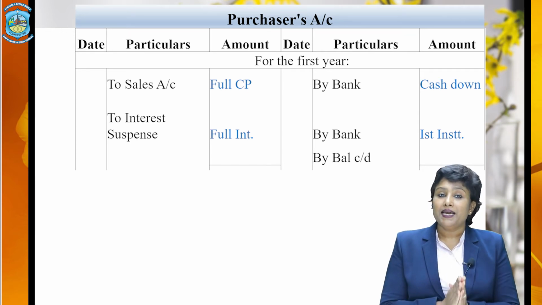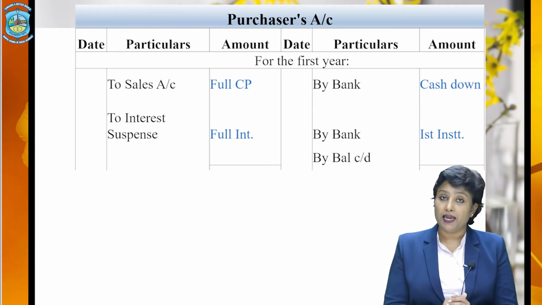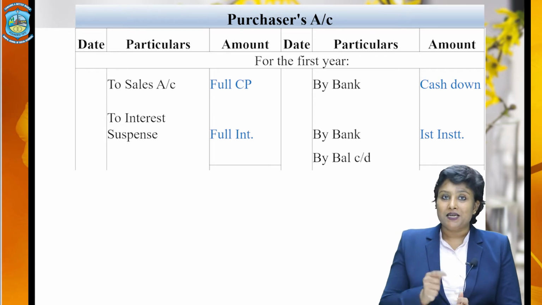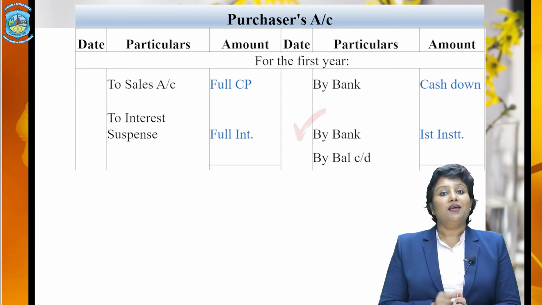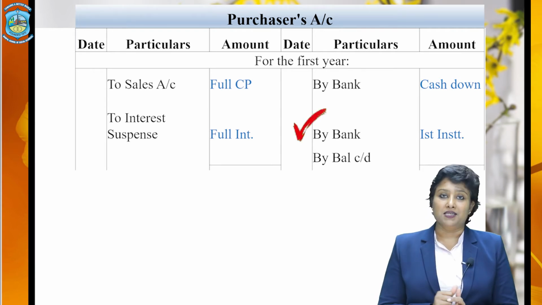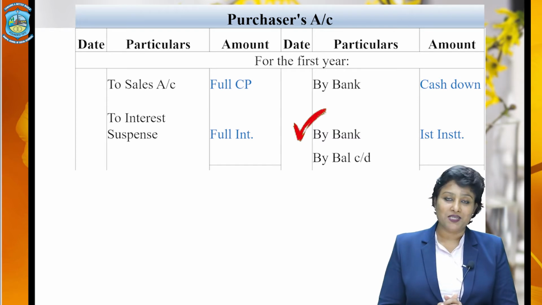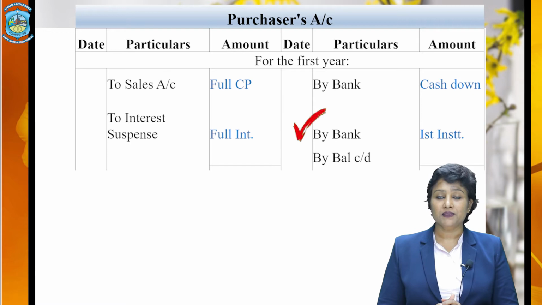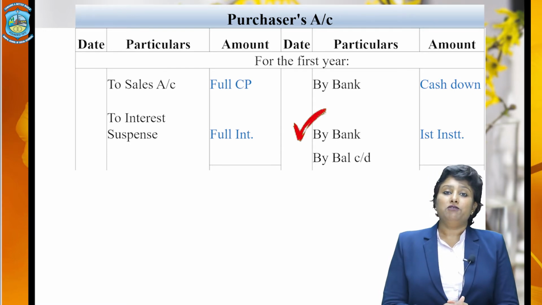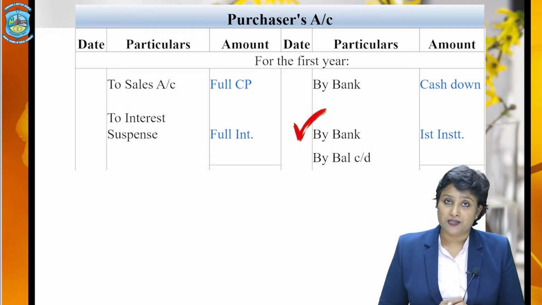Now, on the date of installment, you will be receiving the amount of installment again. So, on the date of installment, you will be crediting the purchaser account again with "By bank", and this will be the entire amount of the first installment. That is the cash price of the first installment and the interest included in that. There would be a certain balance remaining. Why? Because you have just paid a part of the entire credit purchase price.